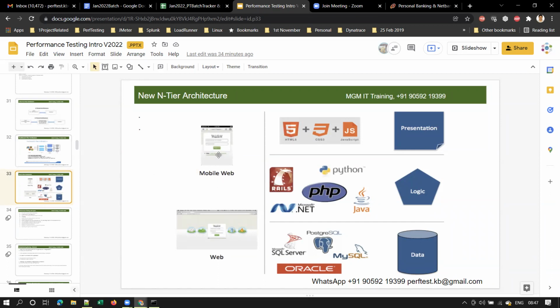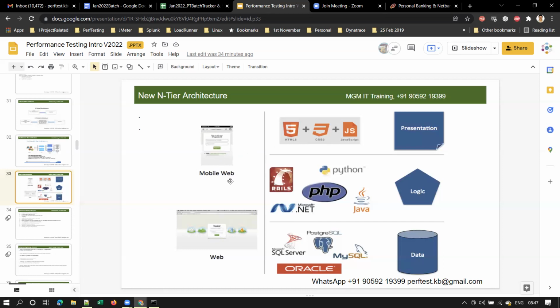And one more thing is, nowadays we have web browsers. In addition to web browsers, you have mobile web browsers, right? Most of the users are accessing the applications from mobiles, and the layout completely differs. If it is a web browser, the layout will be like this. If it is a mobile browser, the layout will be something like this, isn't it? After these mobile smartphones came into the picture, we have mobile web browsers added. One more layer got added here, which is the mobile web browser layer.